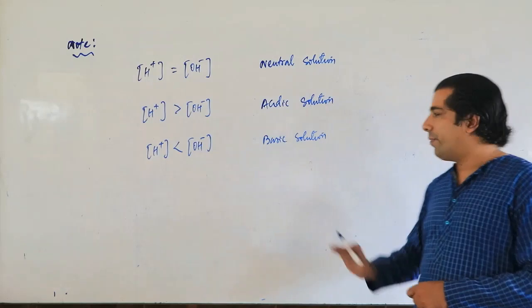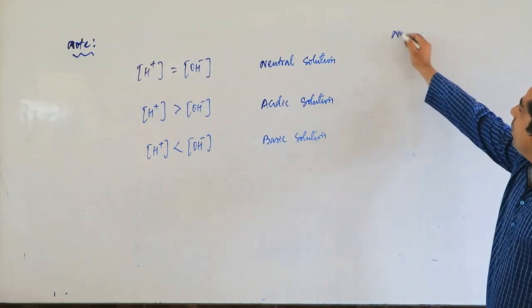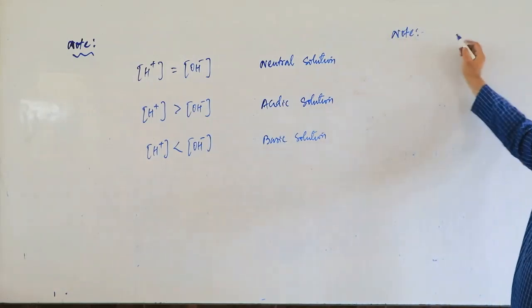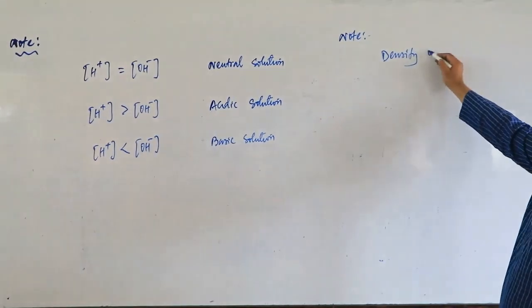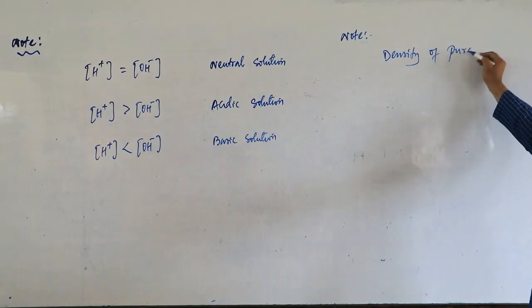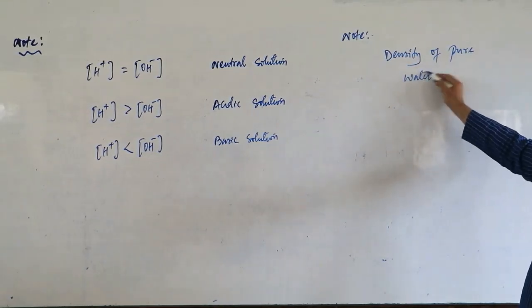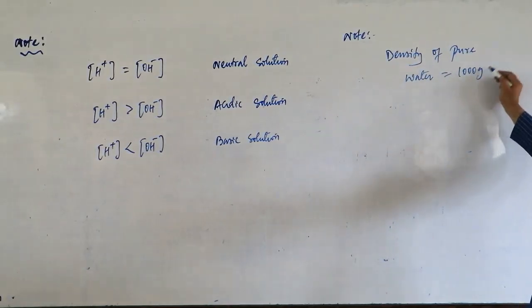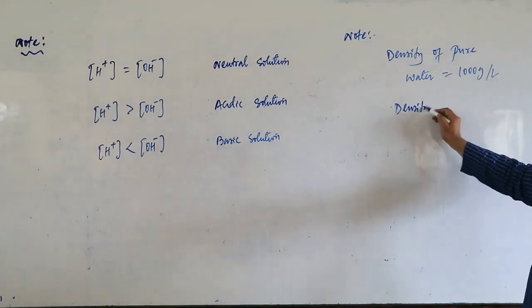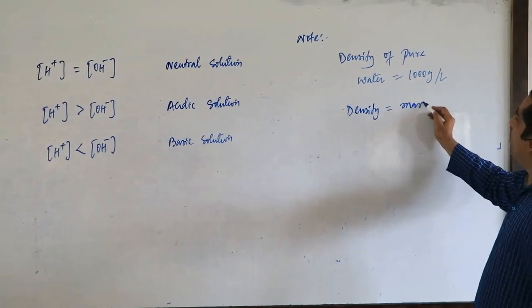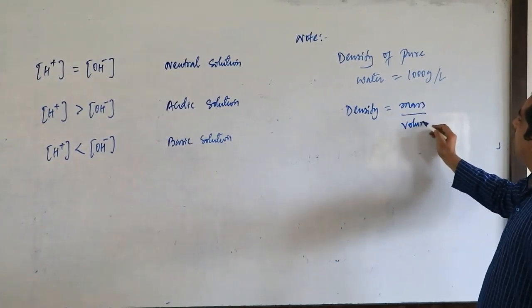And remember, my dear friends, let us suppose the density of pure water is 1000 grams per liter, and we know that density is equal to mass upon volume.